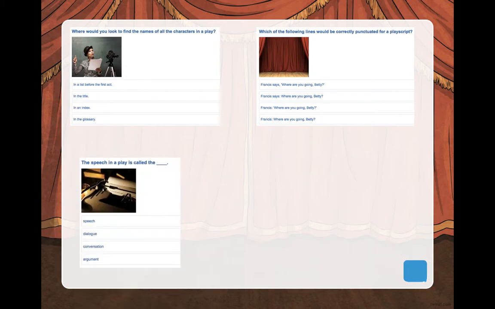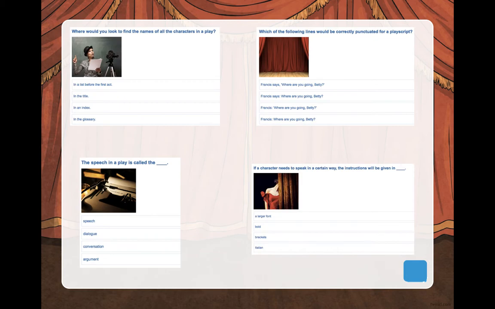Let's move on. The speech in a play is called the... Is it 1, speech, 2, dialogue, 3, conversation, or 4, argument? And the last one, out of all of these, if a character needs to speak in a certain way, the instructions will be given in 1, a large font, 2, bold, 3, brackets, or 4, italics.